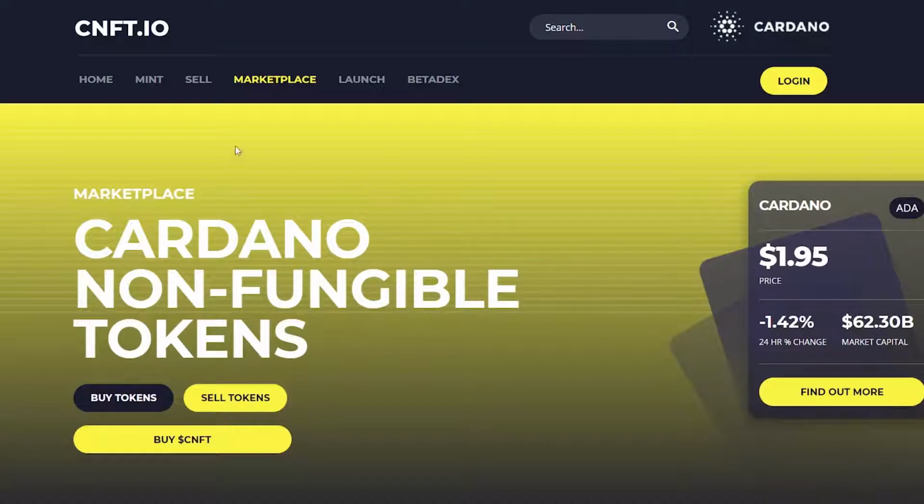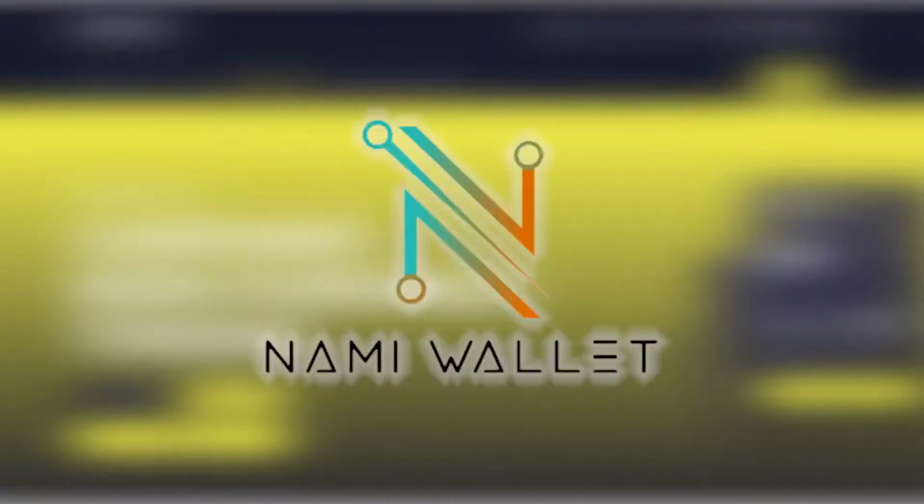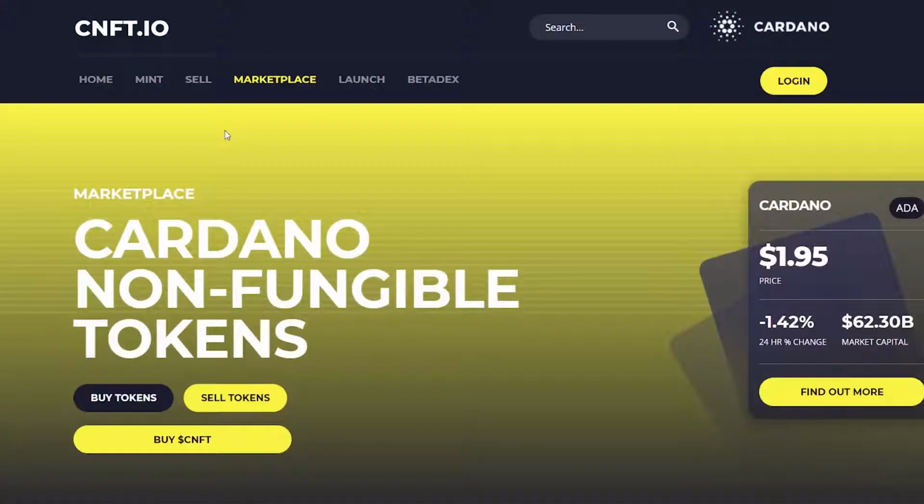In order to do that, you need a wallet that supports NFTs. So your options are the Daedalus wallet, the Yoroi wallet, the CC wallet, or the Nami wallet. The Daedalus wallet is probably the most comprehensive wallet. The Yoroi is probably the easiest to get, and it's not quite as heavy on your computer, so you can choose one of those. The steps and the process will be very similar for all of these.